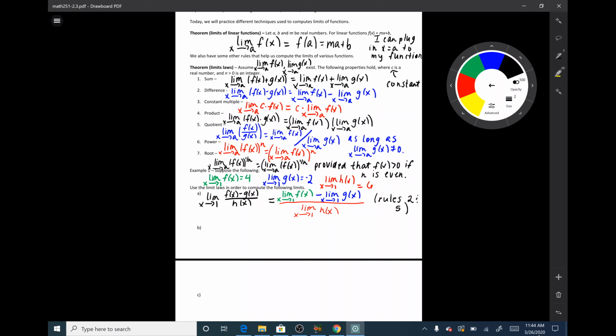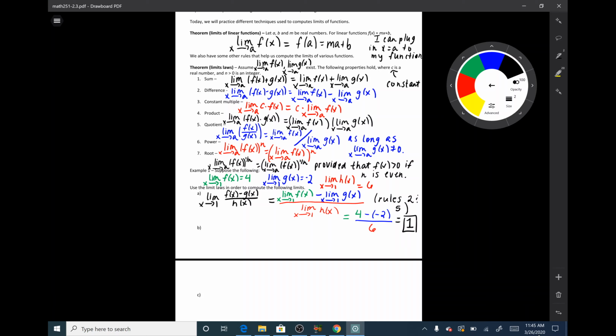All right, and now I can simply plug in what each of these are. I know that the limit as x goes to 1 of f of x was given to me. I know that this is equal to 4. Minus the limit as x goes to 1 of g of x, which was given to me as negative 2, over the limit as x goes to 1 of h of x, which is 6. So I have 4 plus 2 over 6, which is just equal to 1.